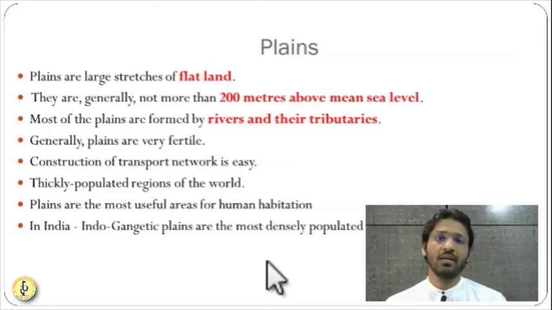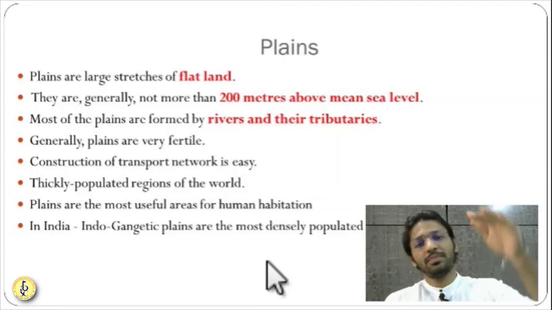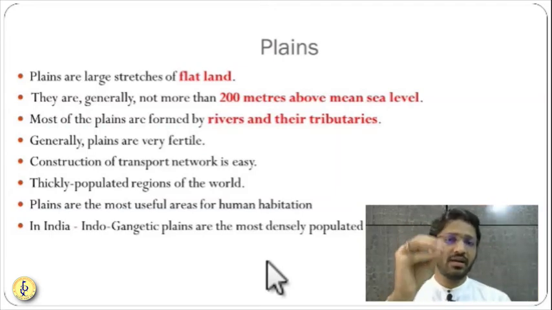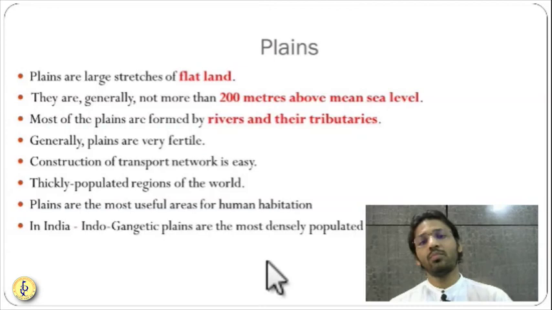When rivers come onto the plains, their speed gets reduced. When rivers and their tributaries slow down, they spill out the deposits they have brought from the mountainous region, and they help create more and more area for the plains.